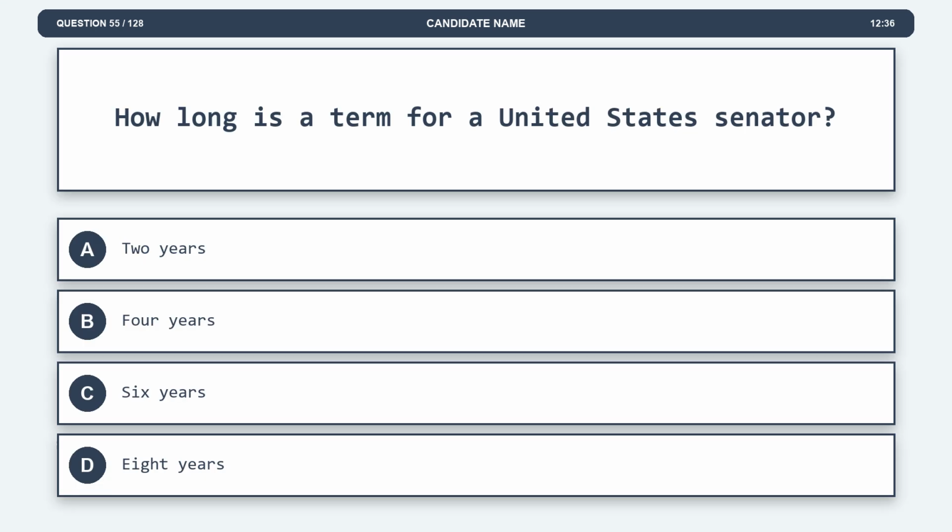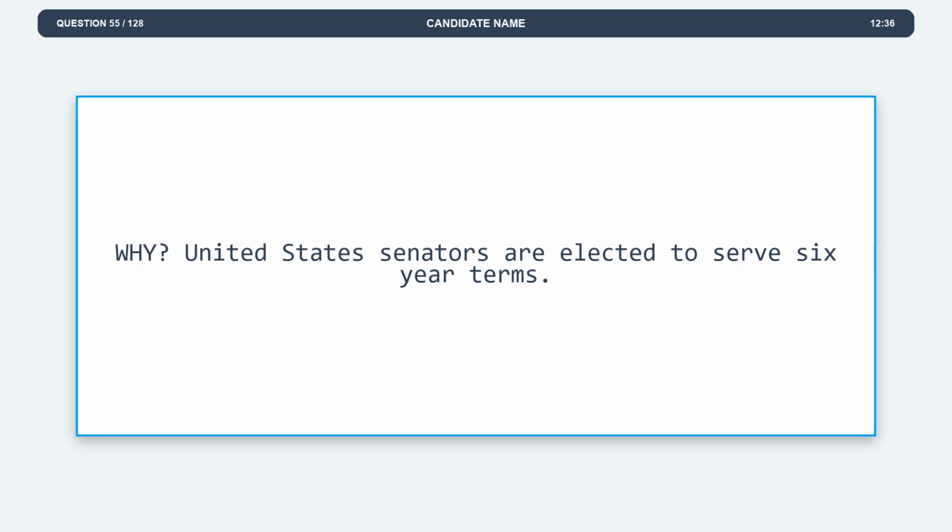Question 55. How long is a term for a United States senator? Option A, 2 years. Option B, 4 years. Option C, 6 years. Option D, 8 years. The correct answer is option C, 6 years. Explanation. United States senators are elected to serve 6-year terms.